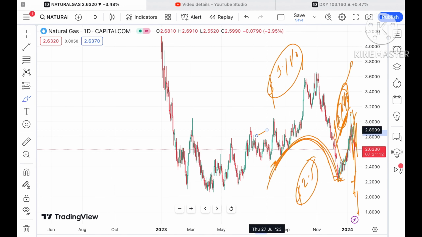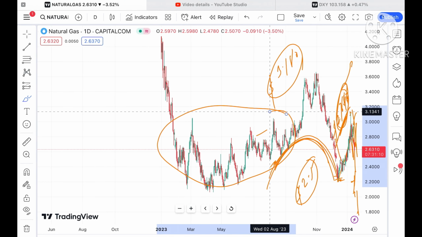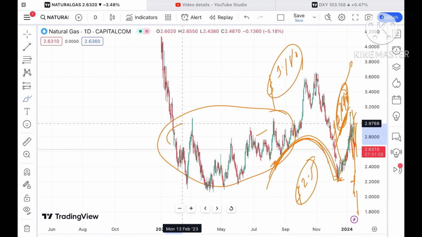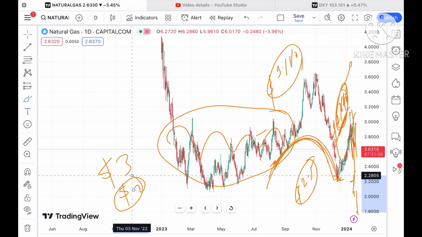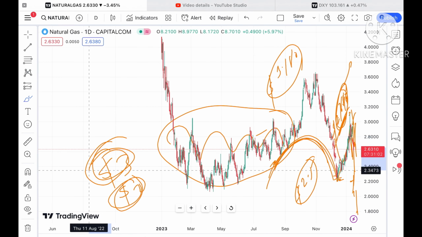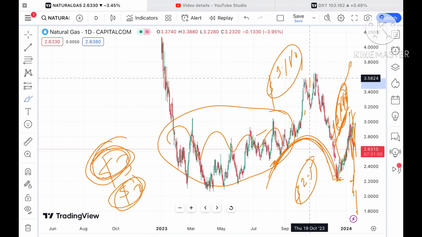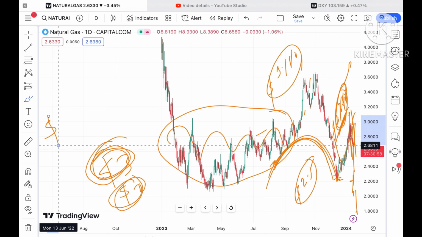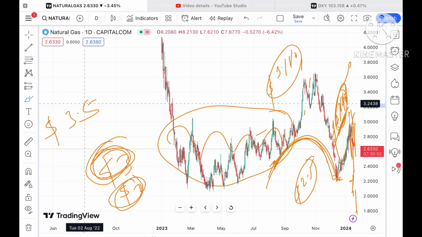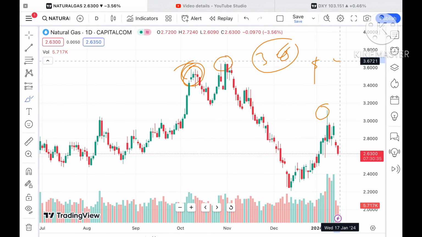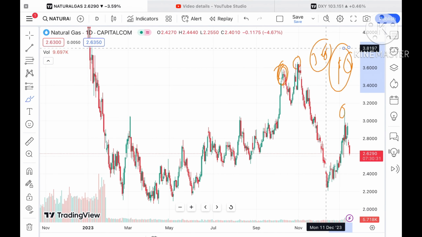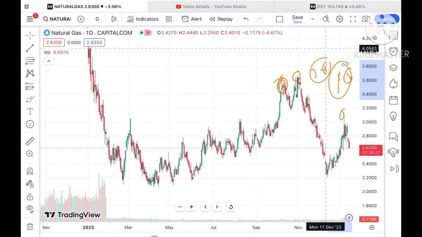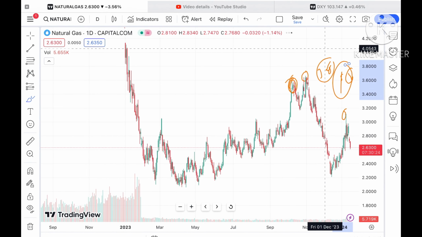Now let's go beyond this. After the month of September, as I have already told you, the price was moving in a range of $3 and $2 for so long. As soon as the price moved out of the $3 zone, we have seen a continuous upside, and going over this level, the probability will be very high that it will cross a level of $3.6 and touch a level of $4. If it starts sustaining above this level, we can see a further upside movement.